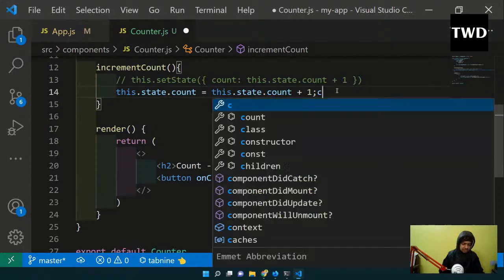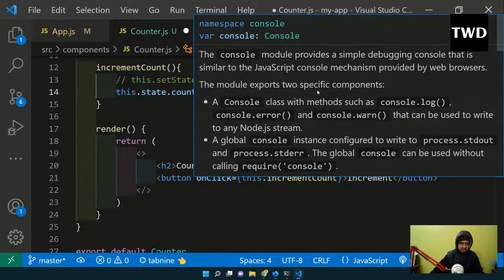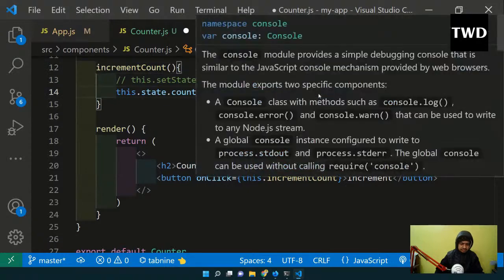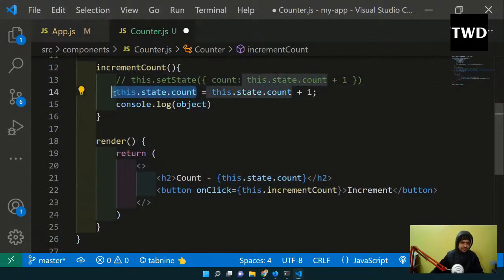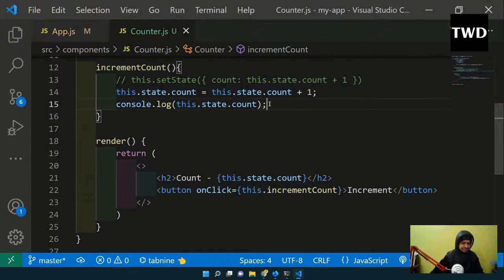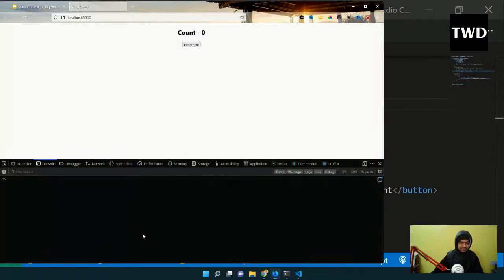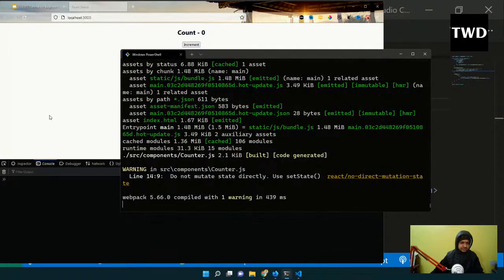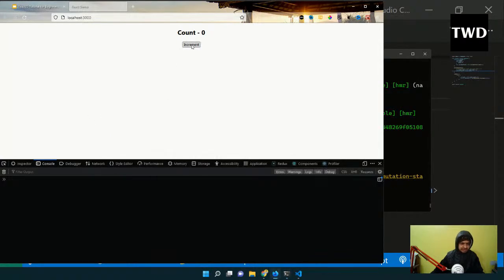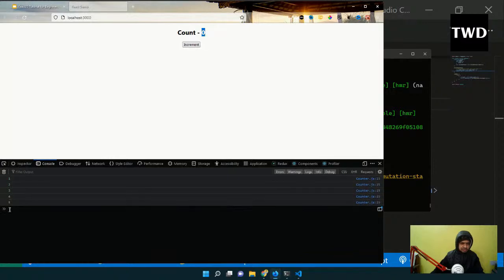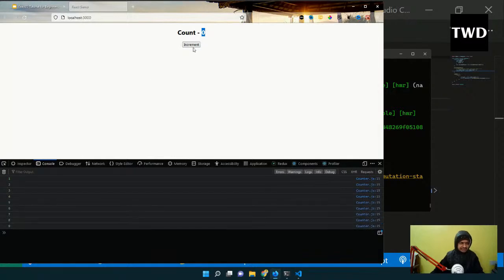Let us have a console.log also, so we know what this.state.count is. Save it. I will go back here, and hope it is refreshed. Yes, it is refreshed. Now I will increment the count. See down, the state count is increasing, but it is not getting incremented on the screen. Why is it not getting incremented?